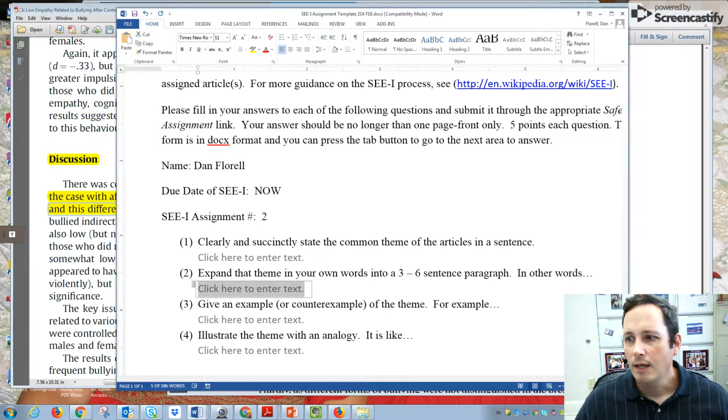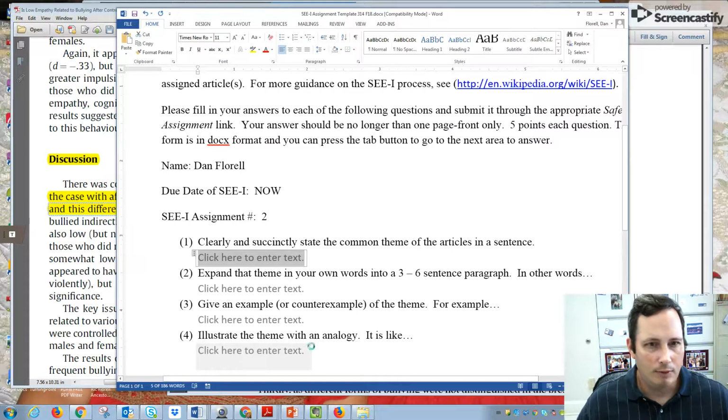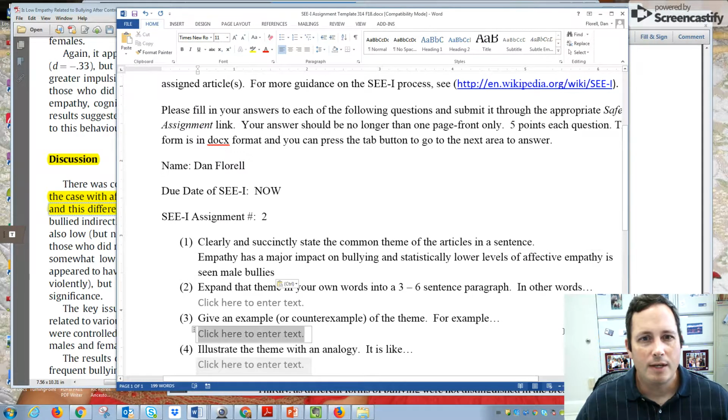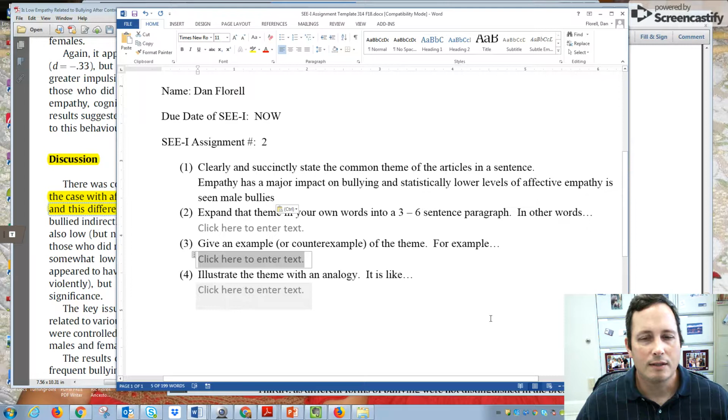Okay, and so next, what is a good theme? Now the theme's going to be harder because we had to go ahead and integrate two articles. So the theme that I came up with, this one right here, is empathy has a major impact on bullying and statistically lower levels of affective empathy is seen in male bullies. Both of those articles talked about that, and it was a main focus.